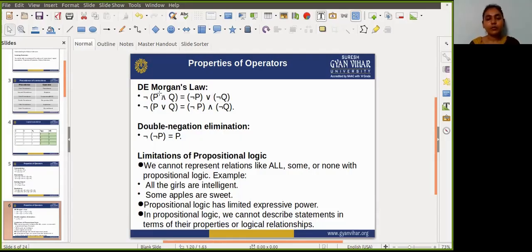So this is De Morgan's law. If you make the LHS truth table and the RHS truth table, they are both equivalent to each other. So this is De Morgan's law.